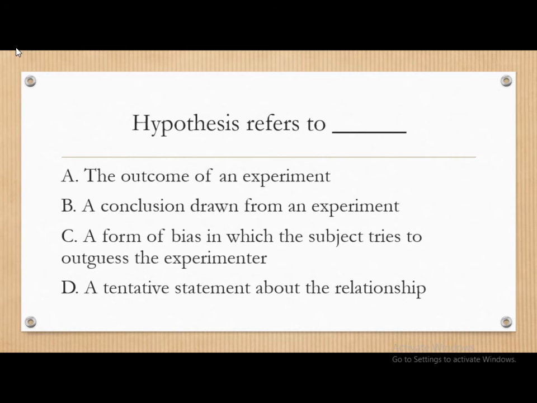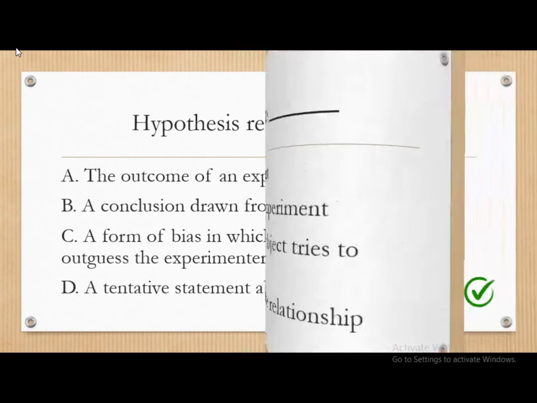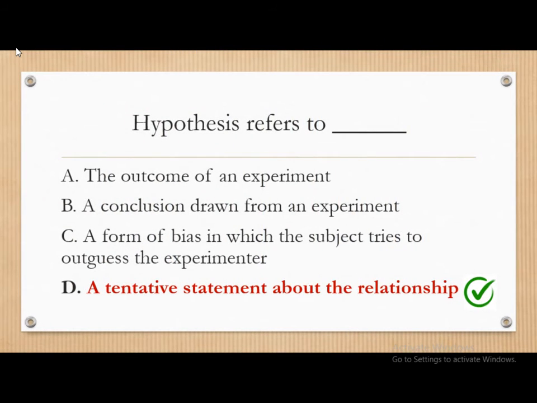Next question. Hypothesis refers to dash. And the options are whether hypothesis is the outcome of an experiment or a conclusion drawn from an experiment or form of bias in which the subject tries to outguess the experiment, or it is a tentative statement about the relationship. So very simple, hypothesis refers to a tentative statement about the relationship.